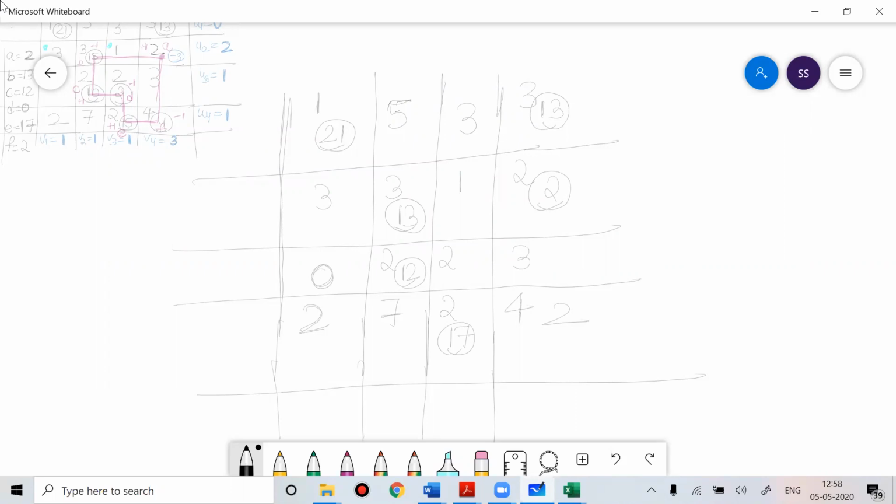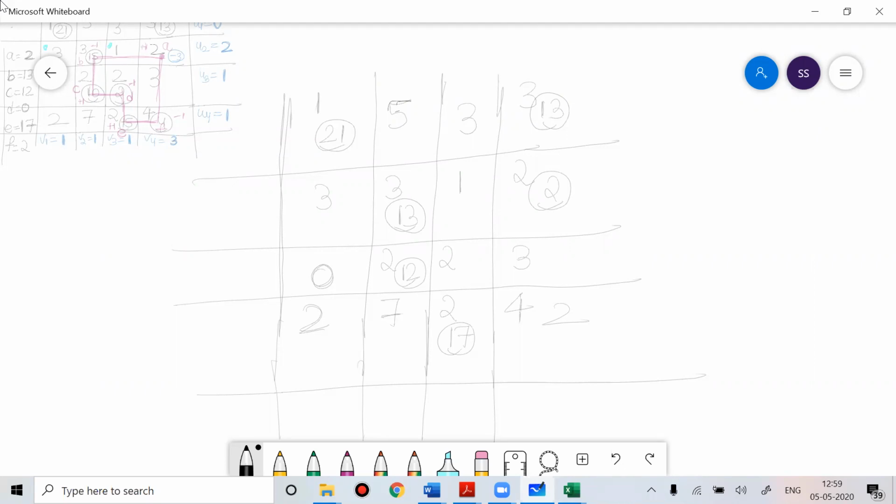So this is 121, then this is 5, then this is 3, then this is 313, this is 313, then this is 3, then this is 313, this is 1, this is 2, 2. Just give me 2 minutes, let me write down these values.